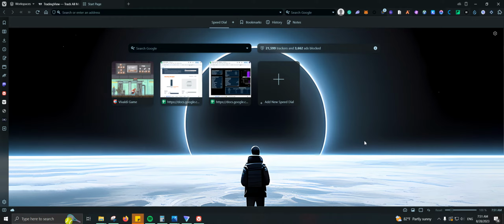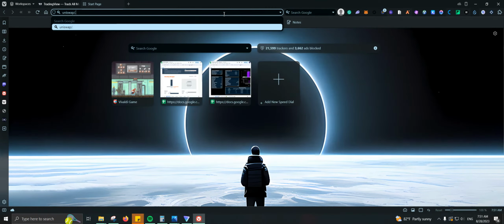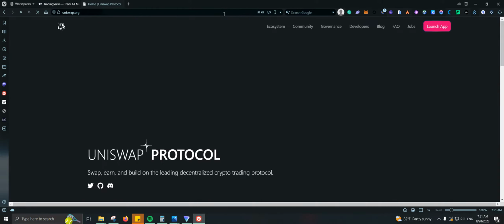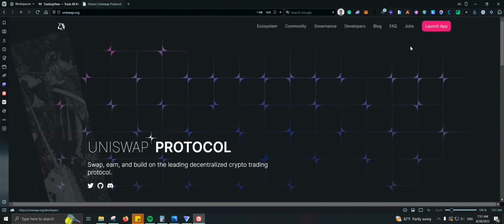So next question is usual requirements. I've seen that question also. How do I know how to get involved with a project? Well, basically we don't know. To be honest, we don't know. Everything is based on speculation, but the good thing is that if you go to a project, let's say Uniswap as an example. Let me just go to Uniswap.org real quick. And let's say that Uniswap right now is tokenless. It is not, but just using it as an example.